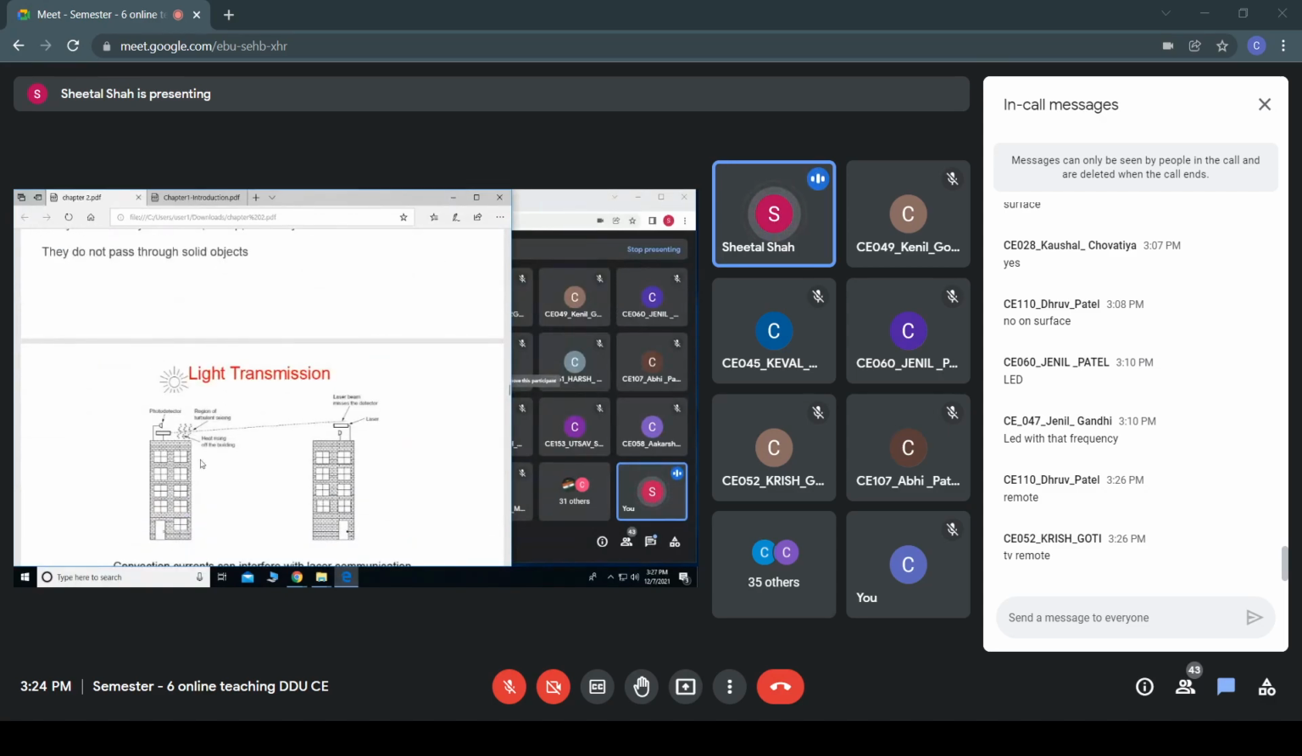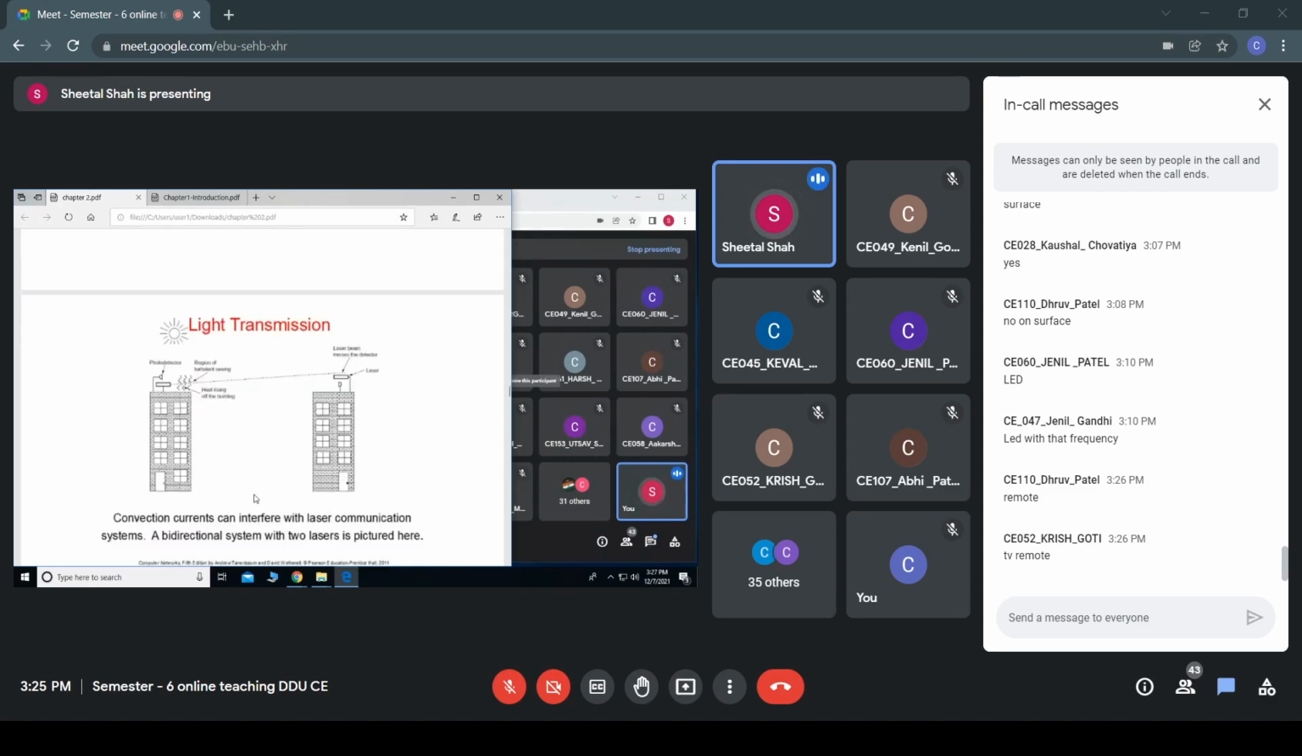Here you can see that there are two such buildings. A laser source is here, and it is trying to send some signals to the receiving end. This is a laser diode. Since the laser diode can beam up to a longer distance, at the receiving end we can have a photo detector. Both of them should be here. Similarly, here one more laser diode can be placed and a photo detector can be placed. So this is how the transmission can be carried out.